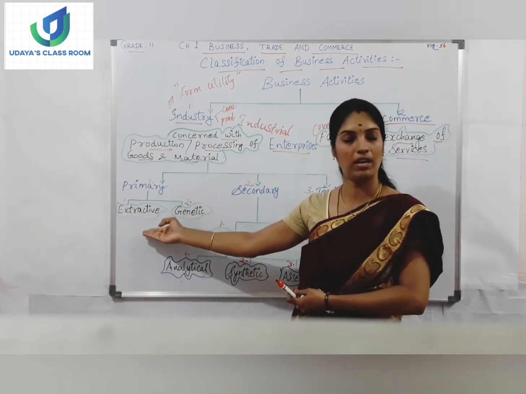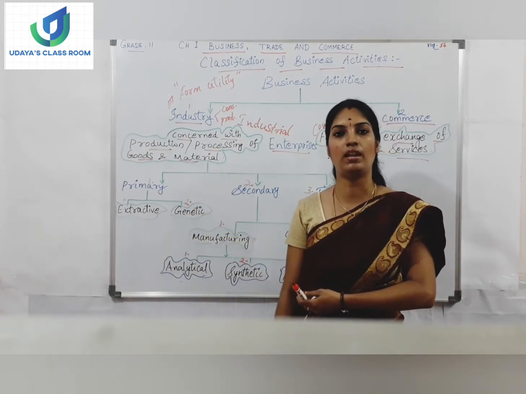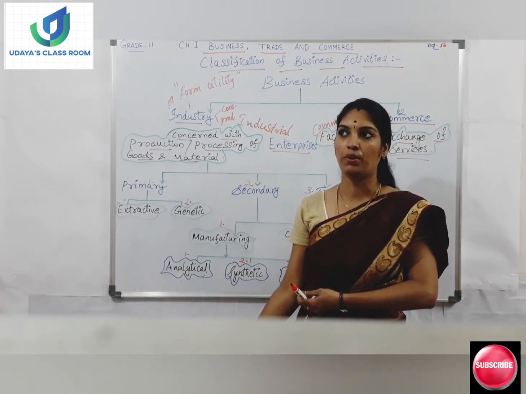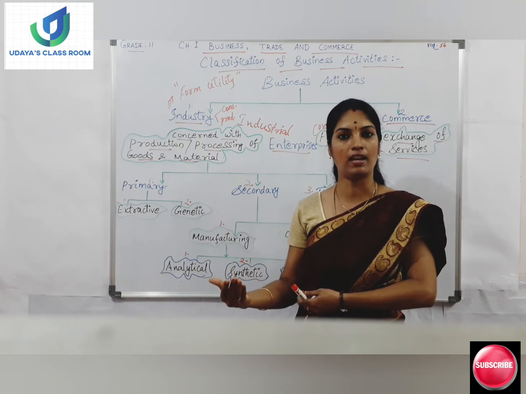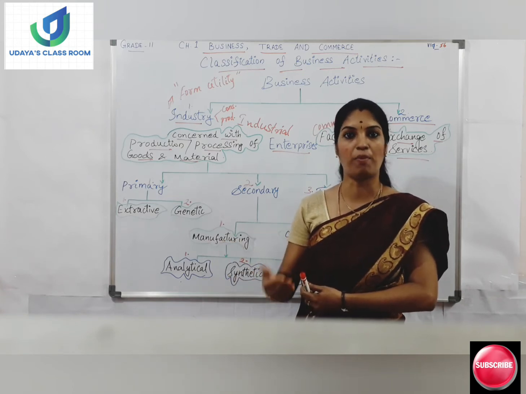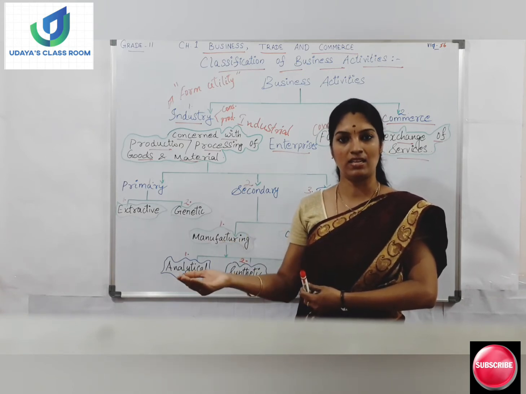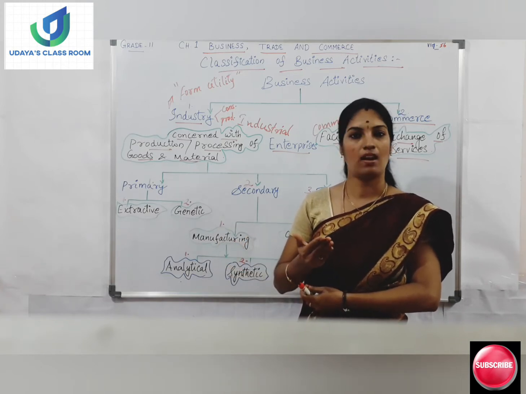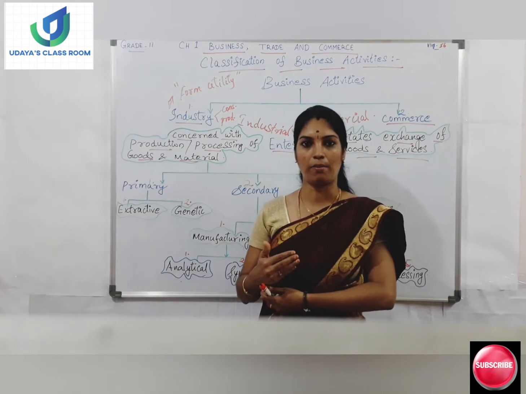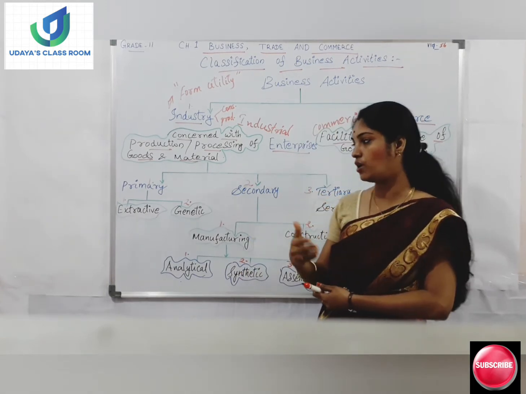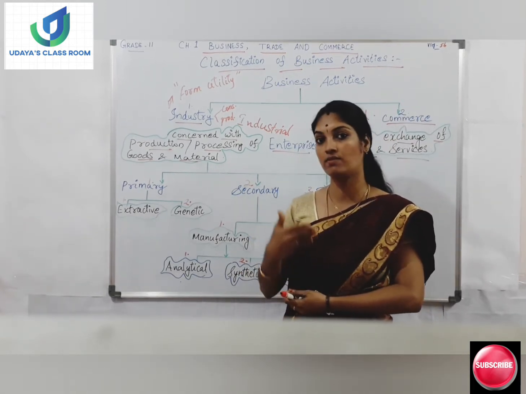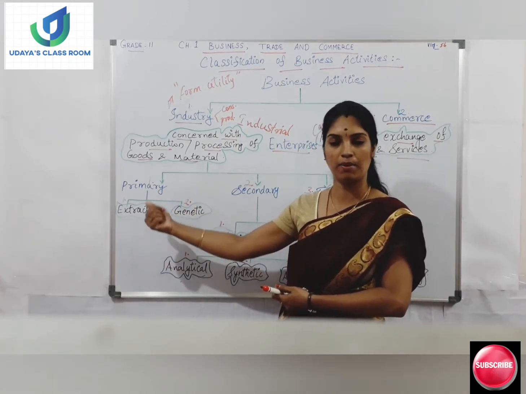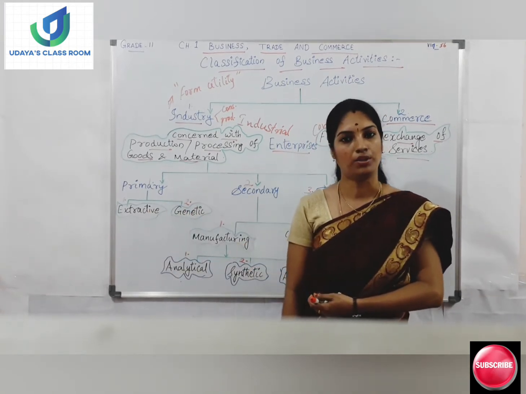As an example of extractive industry, you can take farming and mining. In farming, you cannot use the paddy directly. The paddy should be sent to the industry, where processing takes place and it comes out as rice, and only then can we use it. Am I right? So those natural resources are sent to the primary industries, extraction takes place, and only then can we use the goods.